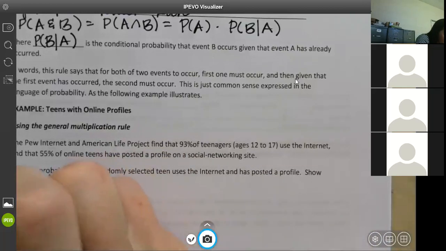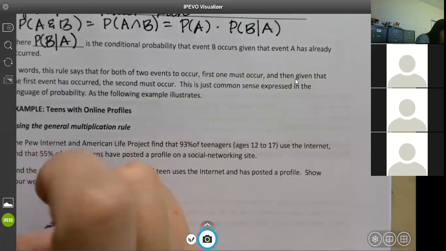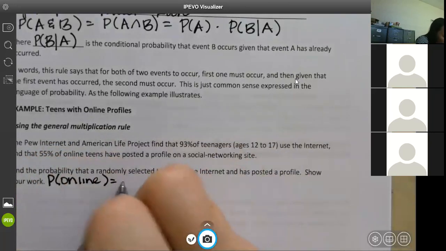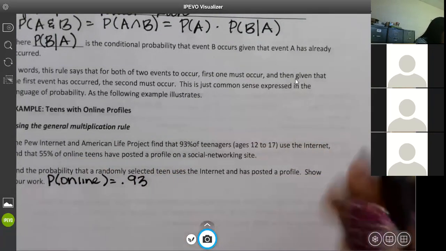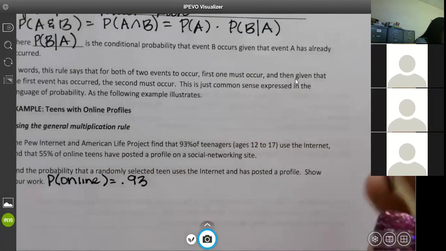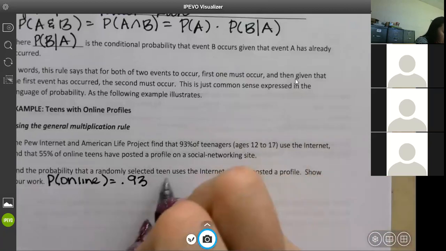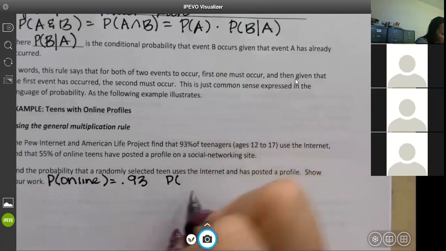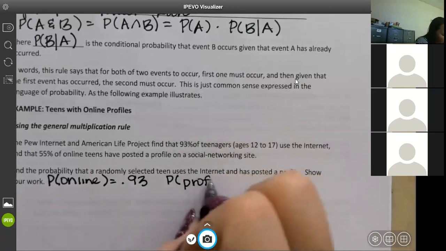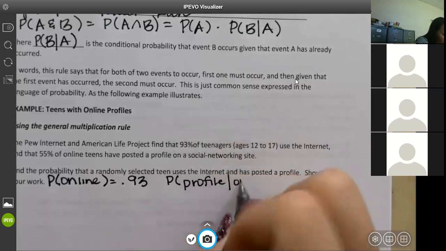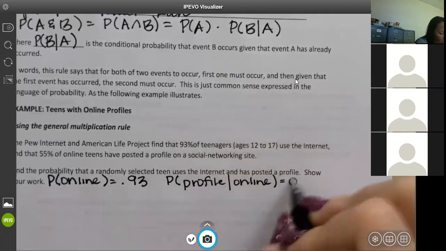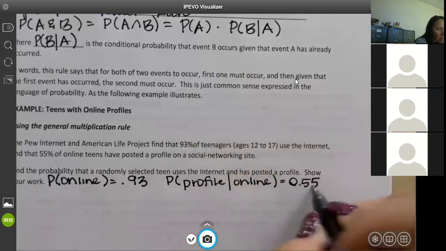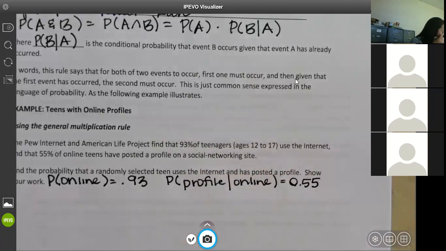The probability of being online was 0.93. The probability of having a profile given online was 0.55.